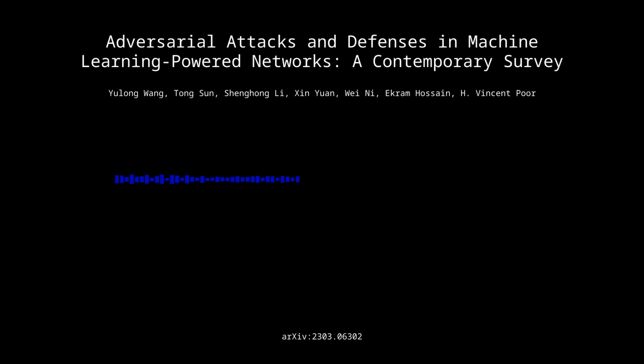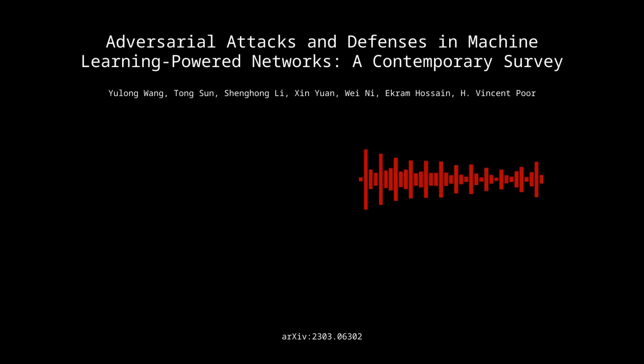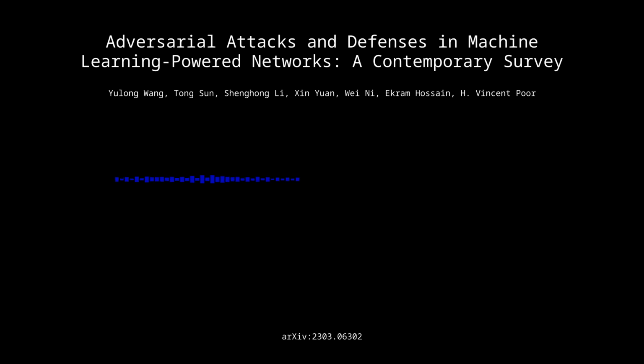RP2 stands for robust physical perturbation. It creates those perturbations that are resilient to different physical conditions. Like different angles and distances. Exactly. And PSGAN, the perceptual-sensitive generative adversarial network. Another catchy name. It focuses on making the patches visually plausible so they're hard to detect. So they exploit our own perceptual biases. Precisely, making them even more effective.